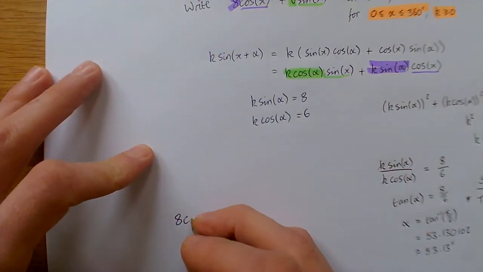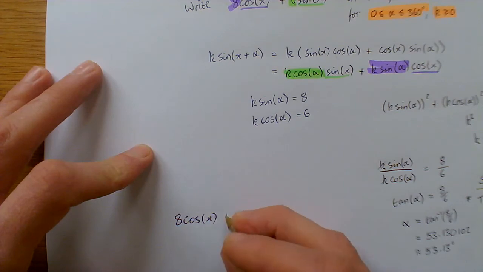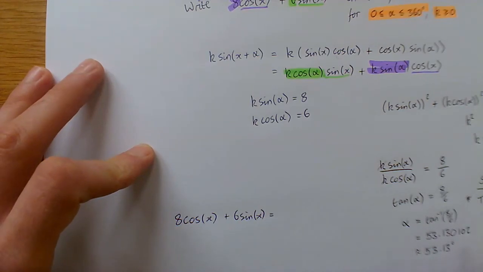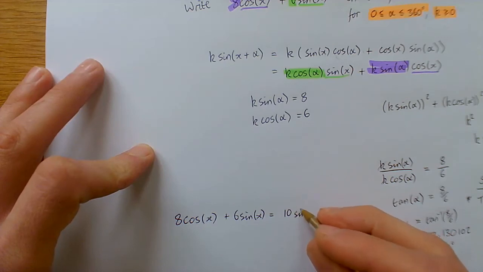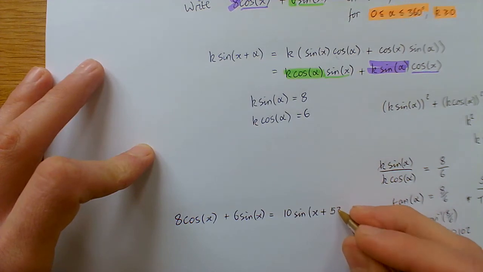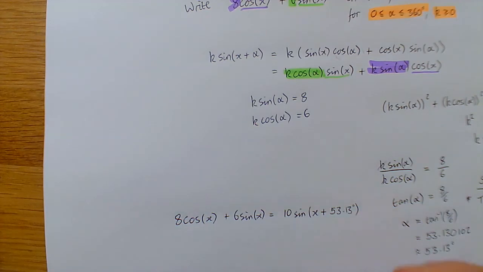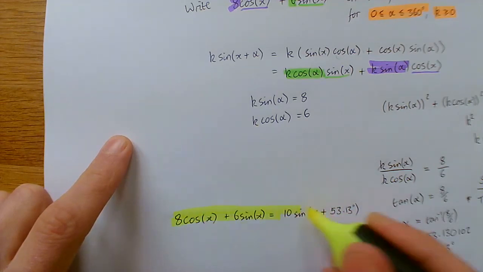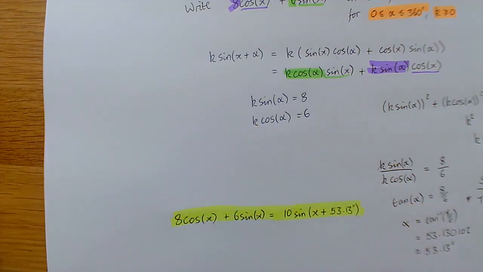So our conclusion is that 8 cos of x plus 6 sine of x is equal to k times sine of x plus our alpha was 53.13. And we're finished. So that is our final answer. And hopefully that shows you it's not a tedious, long process as I maybe made the first video seem. We can turn these out. They become a bit routine. It's the same steps every time.